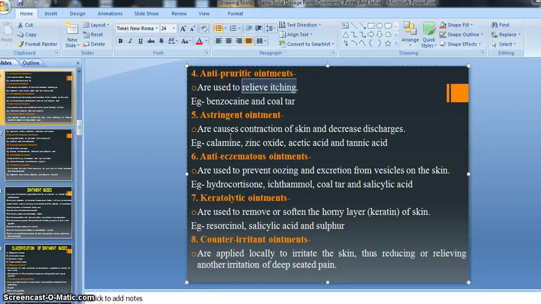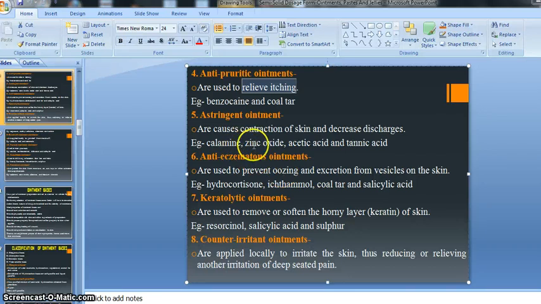Suppose we get a discharge from our skin, then the astringent kind of ointment is prescribed, because it has the ability to contract our skin or block our skin pores. That's why the flow of discharge stops, right? Also the astringent ointment is able to stop the sweating of our body, because it contracts or blocks our skin pores. That's why it is able to decrease the discharges from our skin.